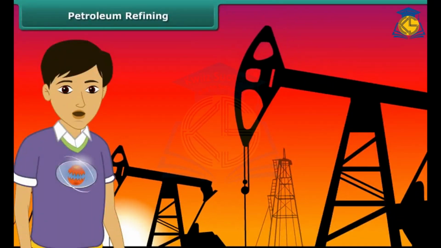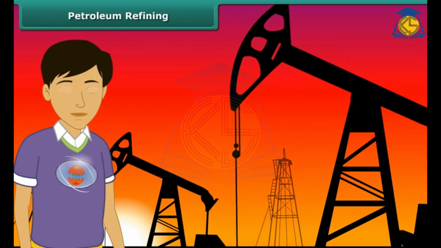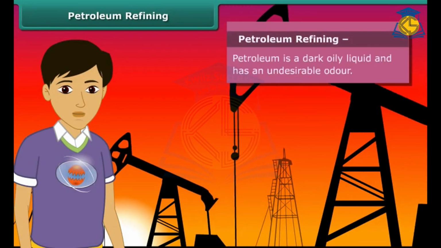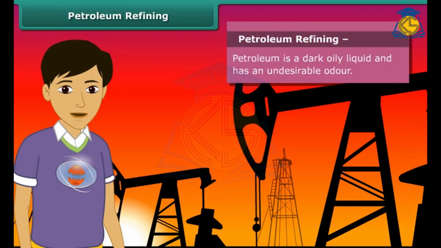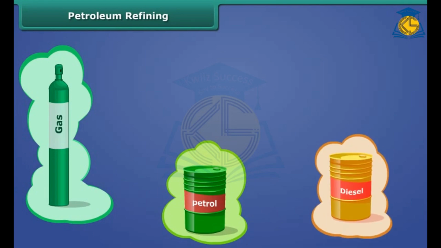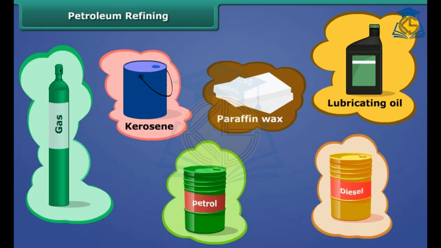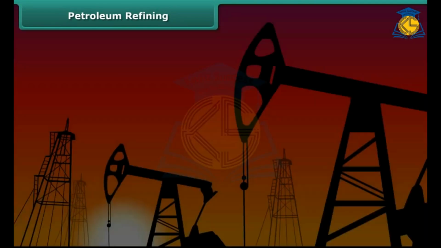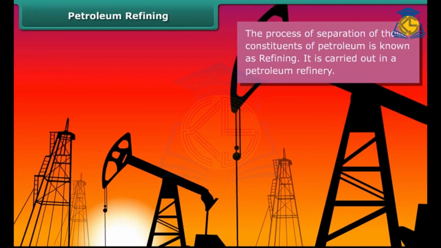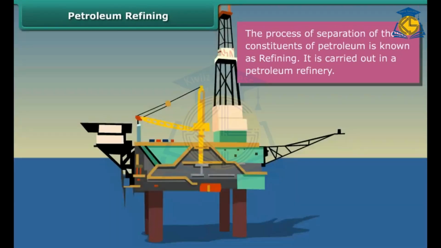Now friends, we know that petroleum is a fuel source of our vehicles. But do you also know that petroleum is a dark oily liquid made up of various components such as petroleum gas, petrol, diesel, kerosene, paraffin wax, lubricating oil, and so on. All these components are separated by a process called refining. This process is carried out in a petroleum refinery.